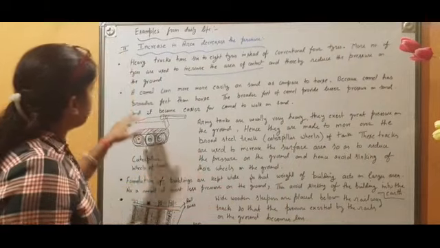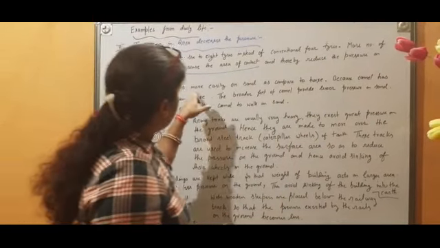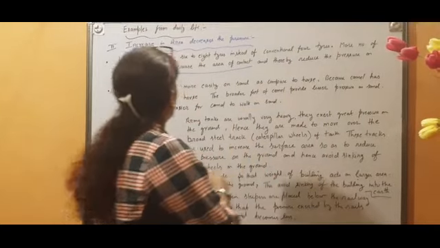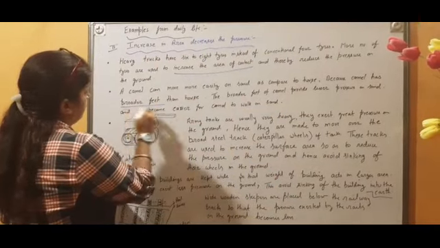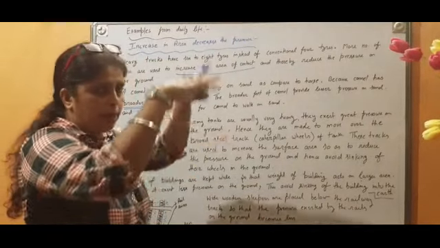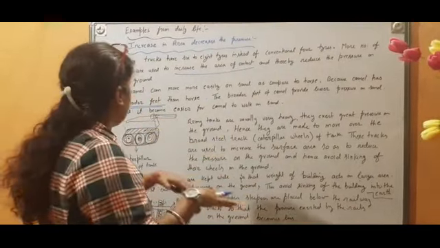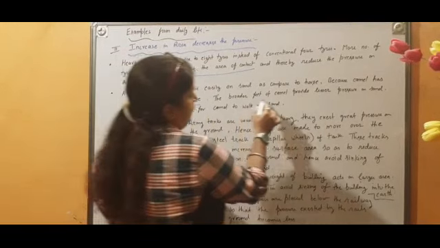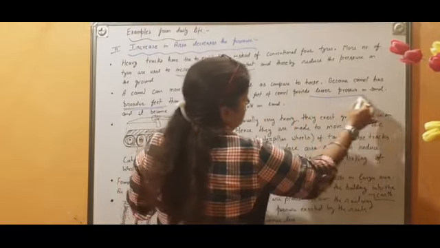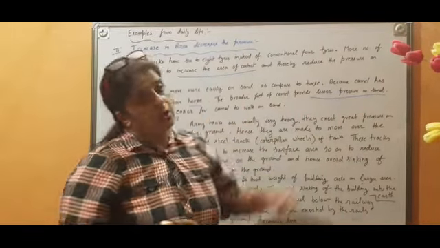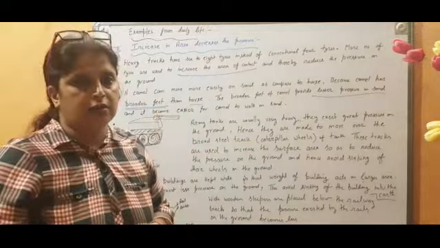So I've explained here that a camel can move more easily on sand as compared to a horse because a camel has broader feet. Broader feet means what? The area is broader where the weight will be applied. This body weight will be applied as thrust. So broader feet than a horse. The broader feet of a camel provide lesser pressure on sand, and it becomes easier for a camel to walk on sand as compared to any other animal.